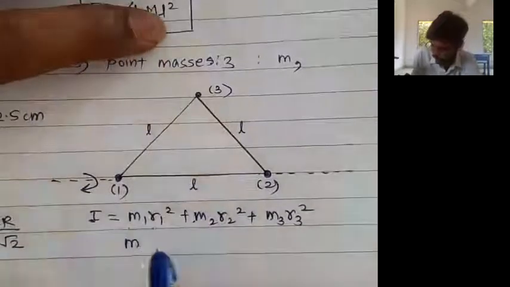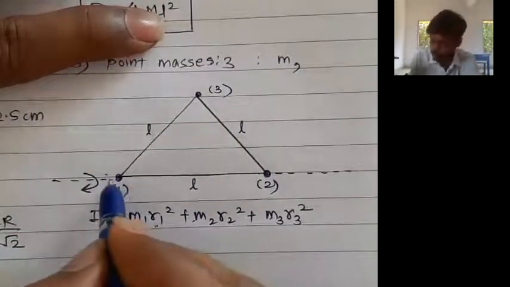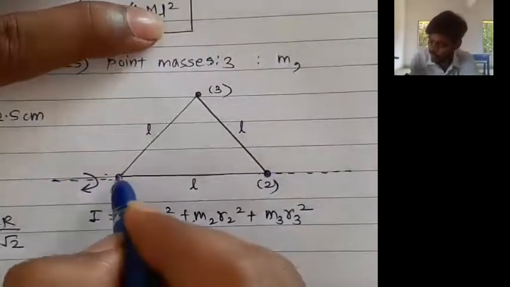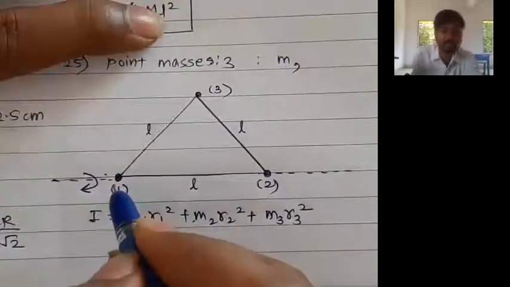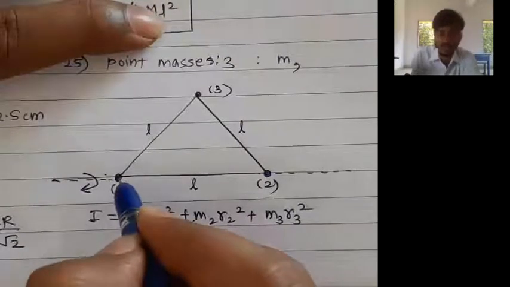What is r1? r1 is the perpendicular distance of the first mass from the axis of rotation. It will be 0 because the mass is lying on the axis. When a mass lies on the axis, its perpendicular distance is 0.